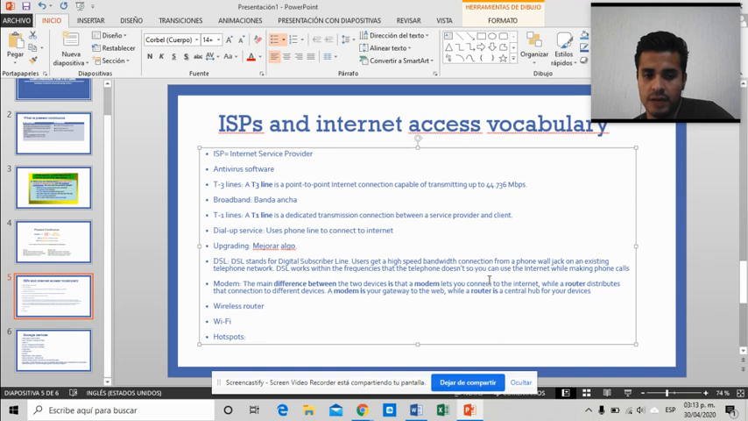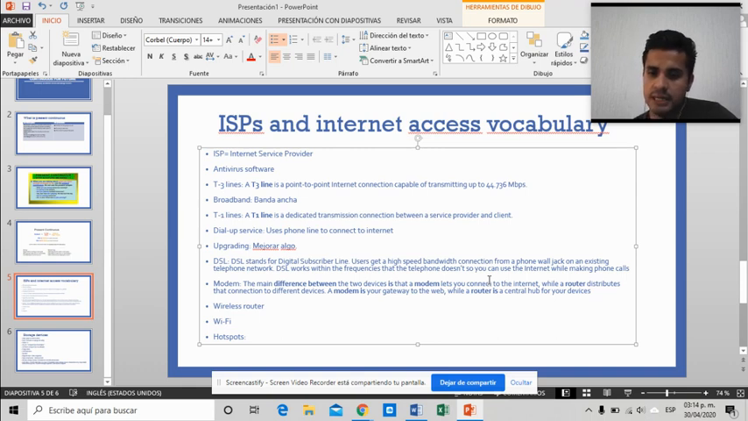Next part, we have the modem. Now, here I have a definition, like what's the difference between the modem and the wireless router. So basically, the modem lets you connect to the internet. Okay, that is the purpose of the modem. But the router is going to distribute that connection to different devices, like your computer, your phone, your tablet, your iPad.